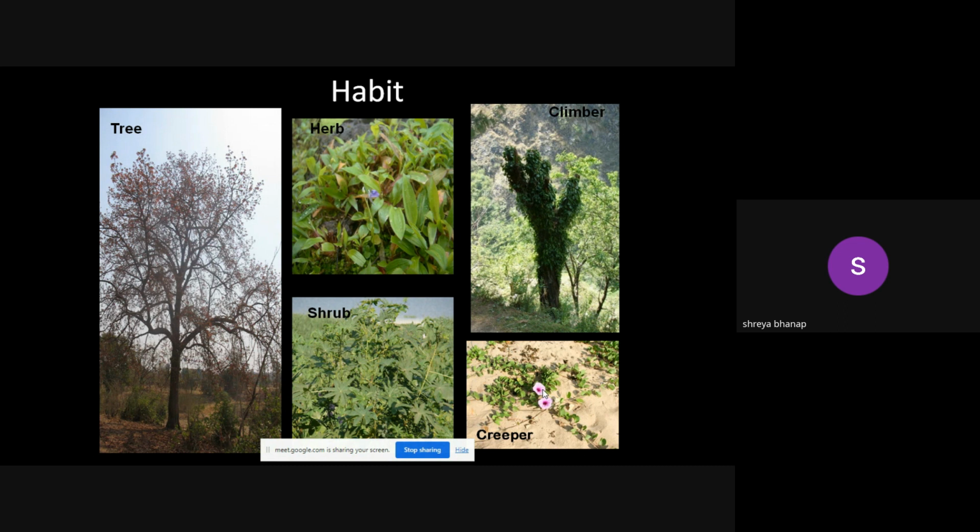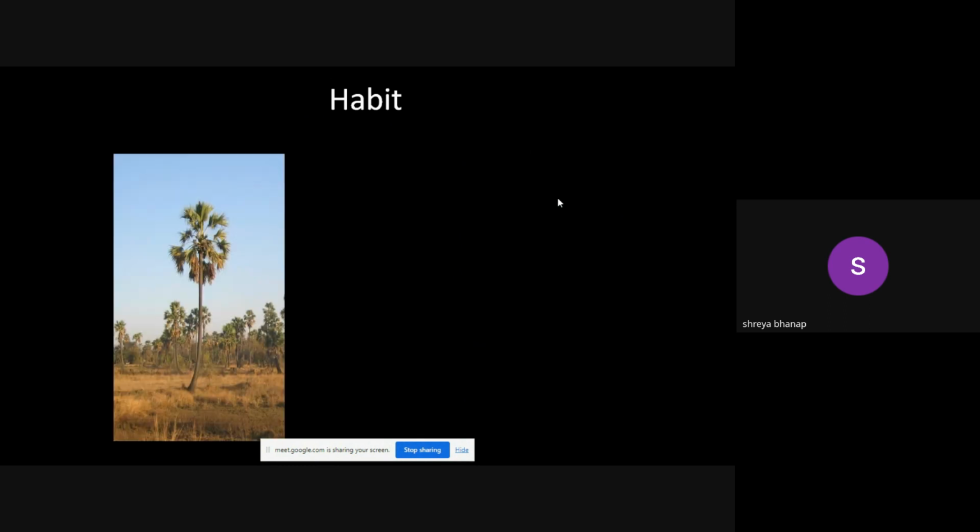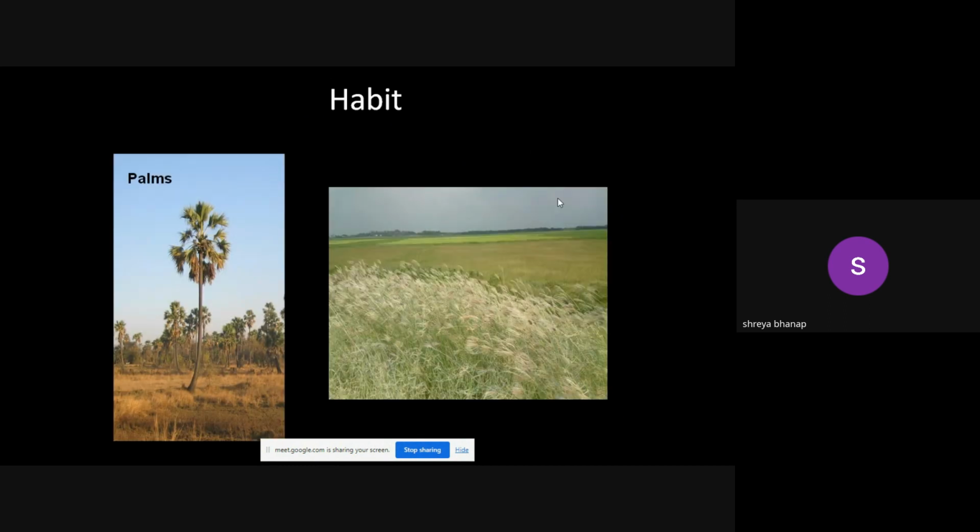Then come the climbers, which entangle and hold something, and then climb up. The climbers have tendrils to hold the plant or any other object which is nearby, and with the help of those tendrils, they grow up and up and up. So those are the climbers. Broadly, we can say plants can be divided into herbs, shrubs, trees, climbers, creepers, palms and grasses.